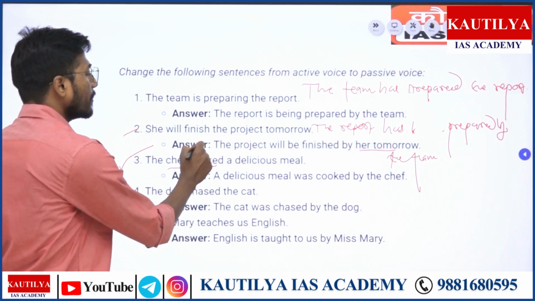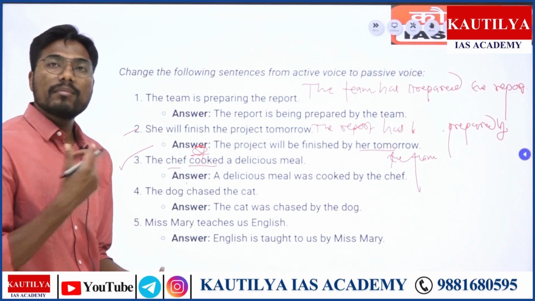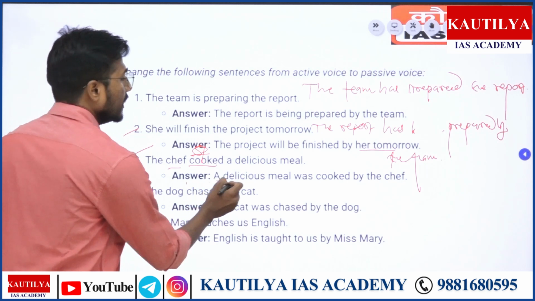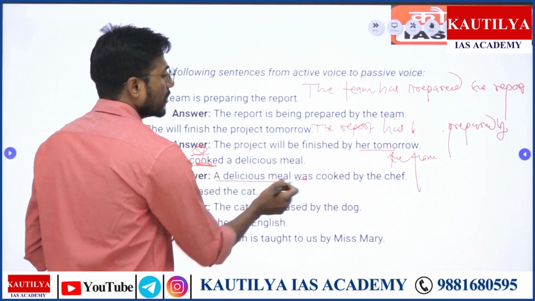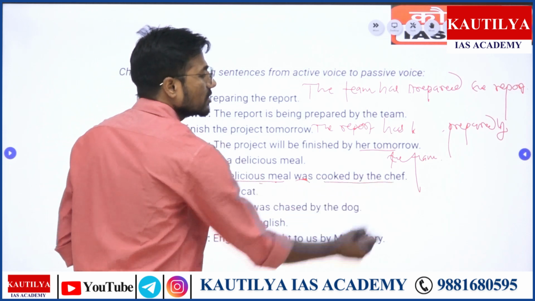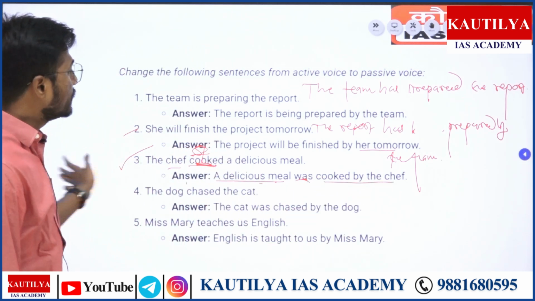Cooked, simple past है। Simple past में हम क्या यूज करते हैं? Was and were, हमने देखा है वो। So the delicious meal, ये cooked V2 है इसलिए was लेंगे, and the delicious meal was cooked by the chef, right. So I want you to study this example.